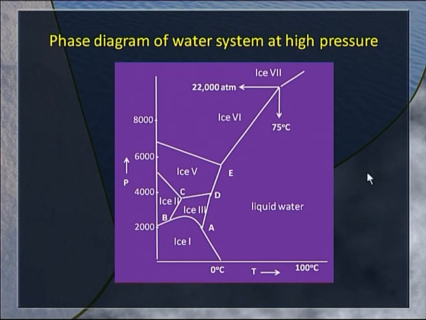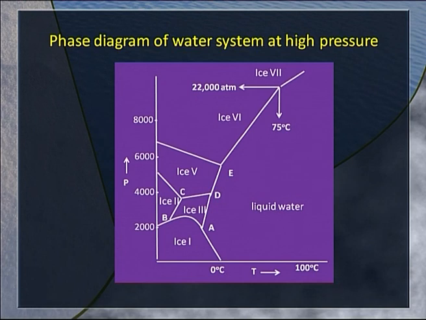Another interesting observation some of you might have made in this slide is that we started with 1, 2, 3 and skipped over to 5. Where is the type 4? Ice 4 was an illusion. Its existence could not be confirmed by experiment. It happens in many cases. The discoveries are reported and then we have to withdraw them, like the so-called polywater that was announced, but then nothing was heard about it later.